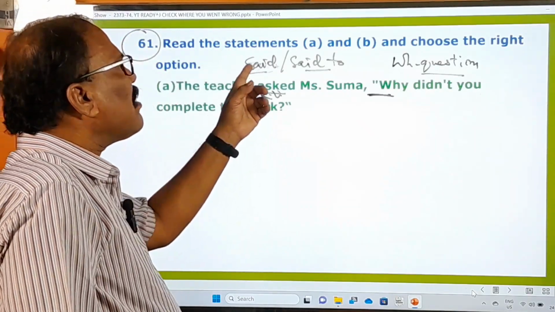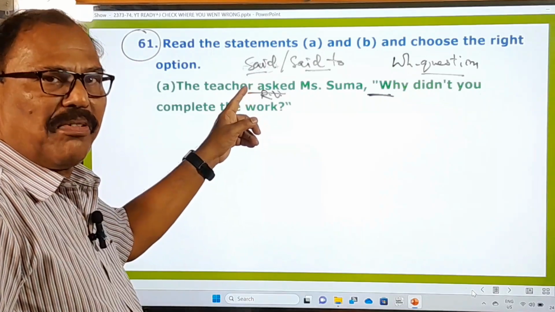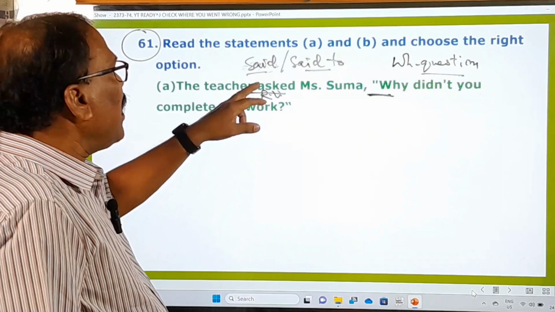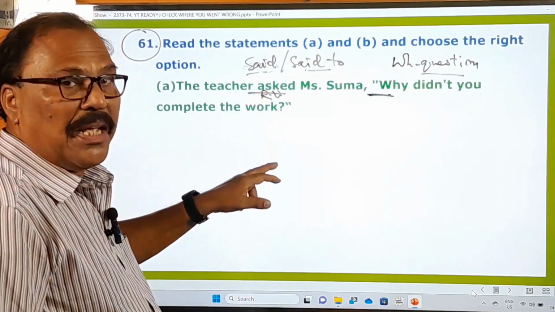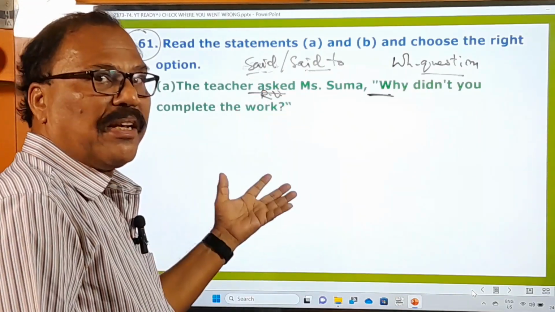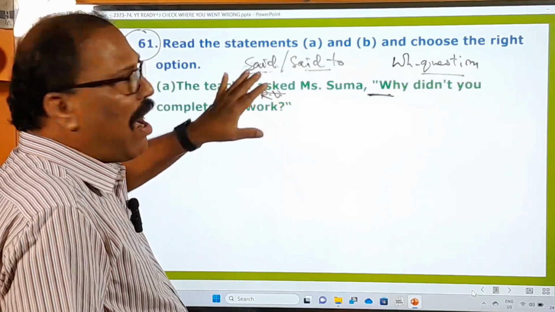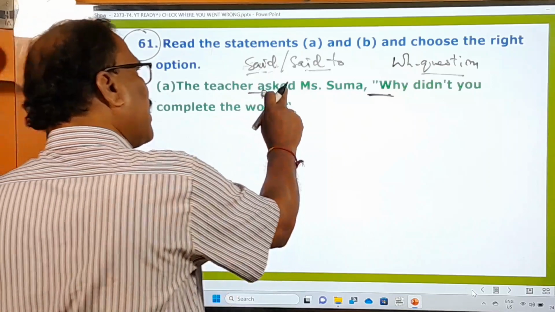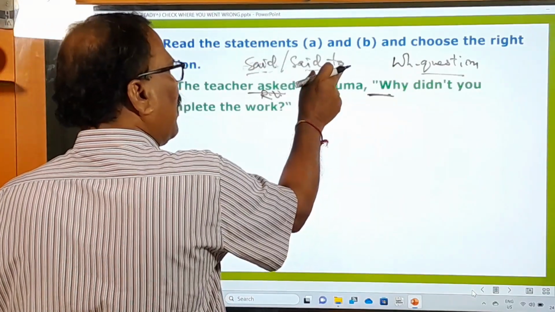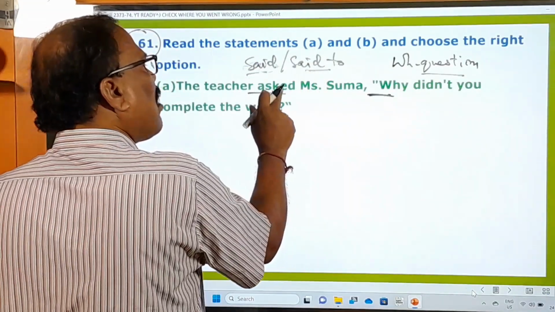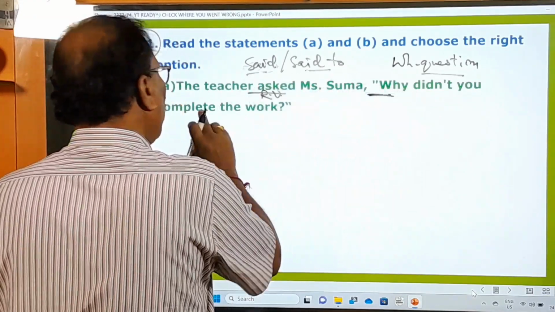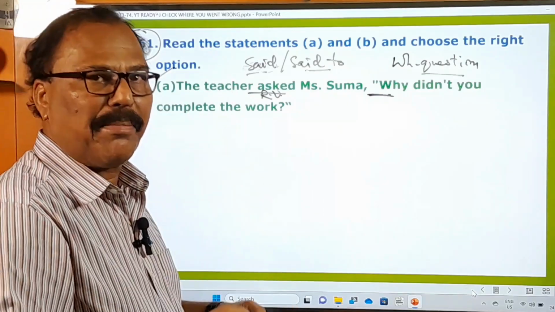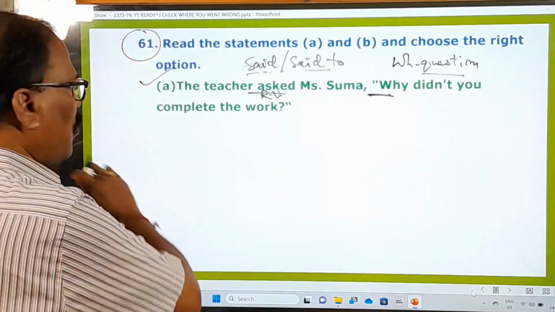If there is said or said to as the reporting verb, when you change this sentence into indirect speech, you have to change that said or said to into asked. But here the examiner has directly given you the word asked, and therefore there is no need of changing the reporting verb. So the teacher asked Miss Suma, why didn't you complete the work? This is correct. So this first statement is absolutely correct grammatically, and there is no grammatical error.